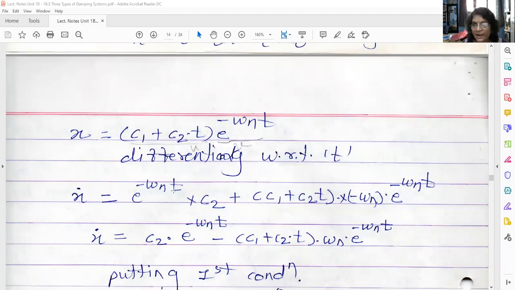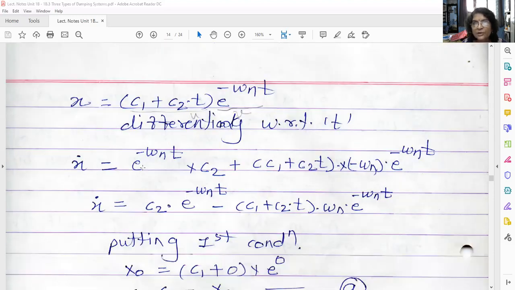v as it is, so e^(-omega n t) as it is, into the differentiation of the first term. Differentiation of C1 is 0 because it is a constant. Differentiation of C2 t is C2. So into C2, plus u as it is, C1 + C2 t. Differentiation of e^(-omega n t) is minus omega n into e^(-omega n t). Now simplify it. x dot = C2 e^(-omega n t) minus (C1 + C2 t) omega n e^(-omega n t).